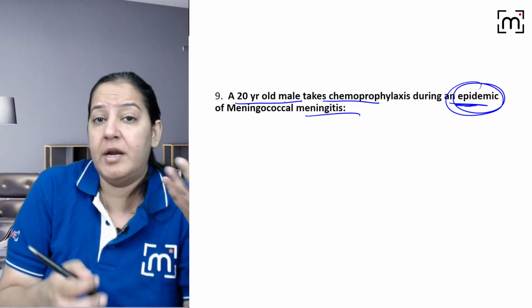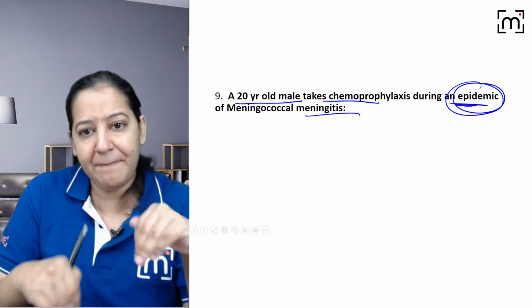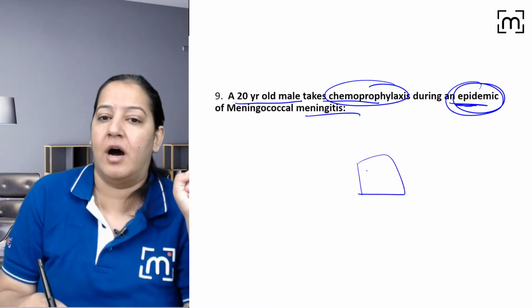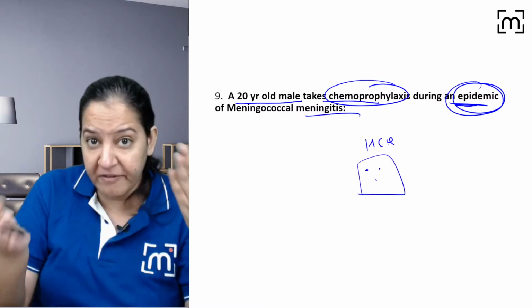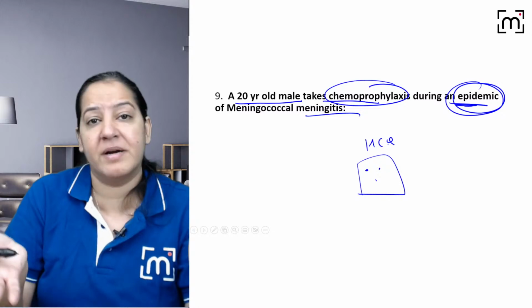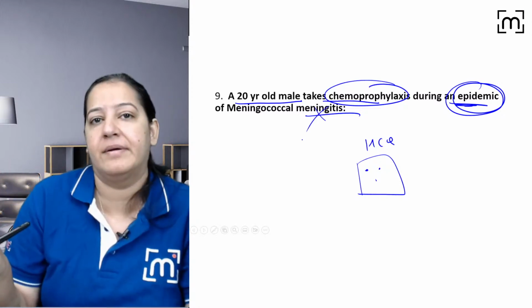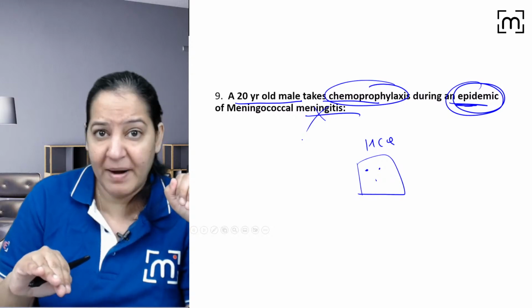So the boy got afraid. अरे मुझे भी हो जाएगा meningitis. तो उसके पहले ही उसने कोई tablets ले ली. Like you know, जब COVID initially हुआ था, तो everyone had taken HCQ to prevent it. The person doesn't currently have meningitis, but the person wants that it shouldn't happen. So the risk factor is present, but the disease is absent.